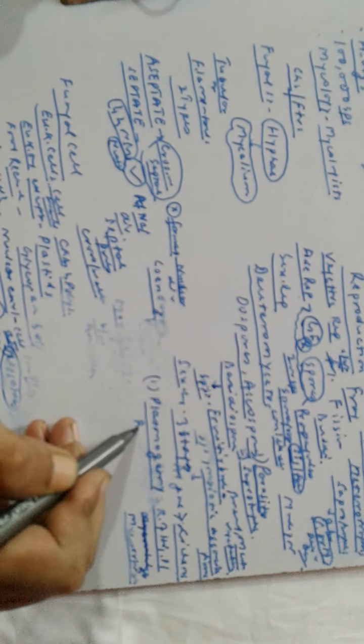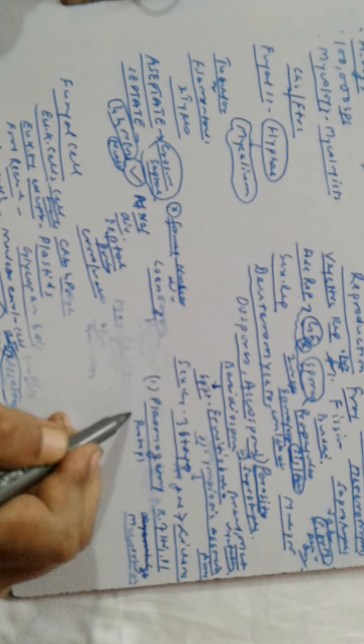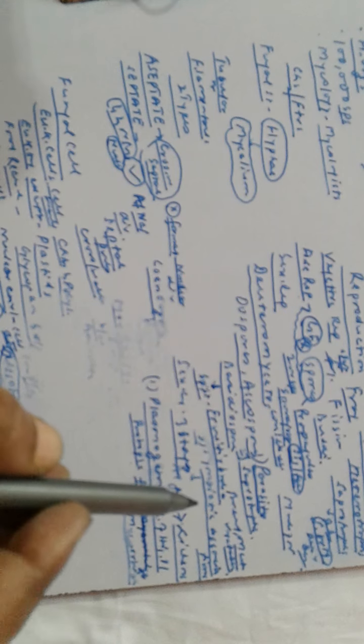Instead, the protoplasm of both cells fuses together, and the resulting cell is binucleate, and the phenomenon is known as dikaryotization.